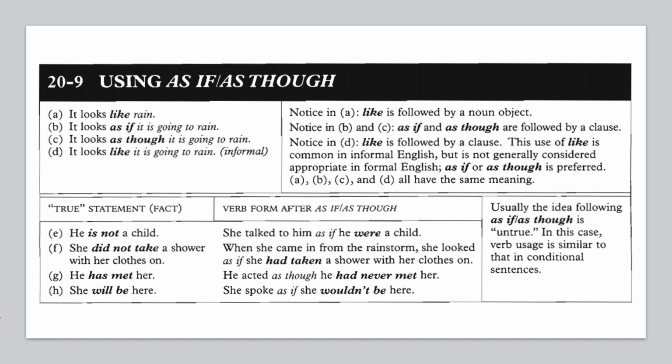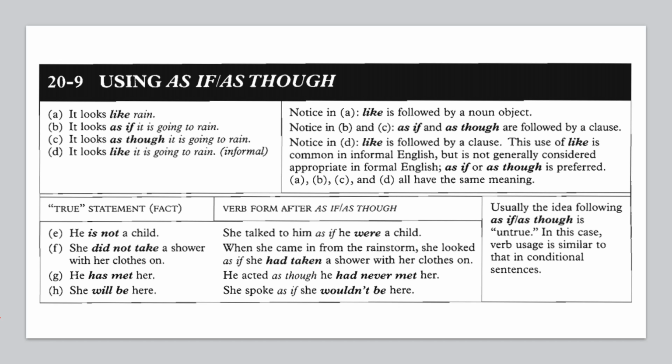Remember to change from true statement to conditional. You must pay attention to the negative and positive. If the true statement is positive, the conditional using as if or as though is negative. If the true statement is negative, the conditional using as if or as though must be in the form of positive. He has met her, in the true statement, becomes he acted as though he had never met her. Never is the same as negative, because the true condition is positive. The conditional using as if or as though is negative by using never.